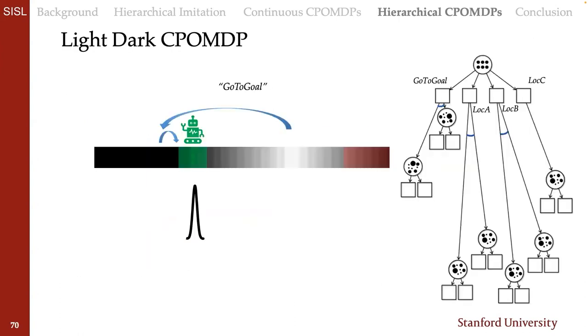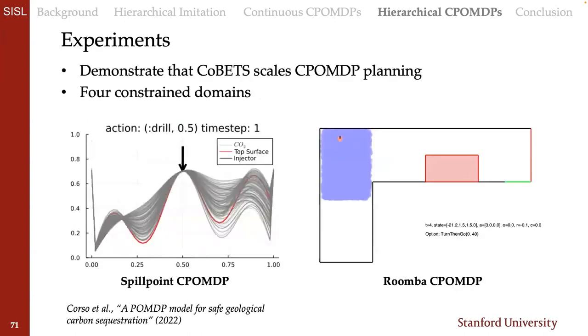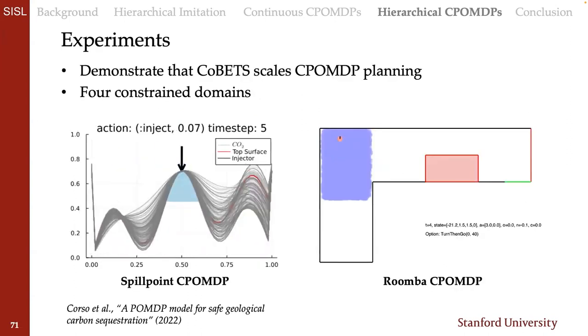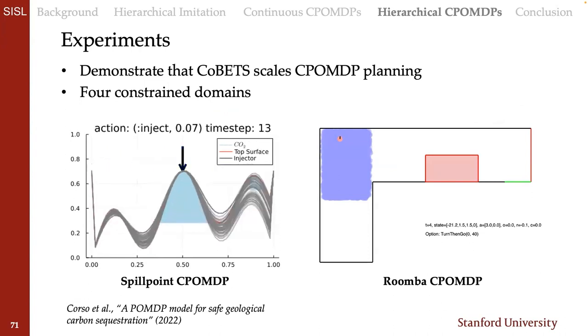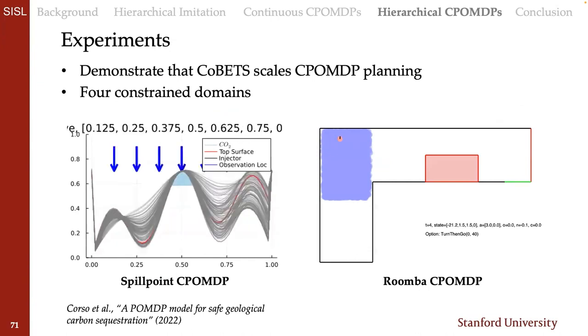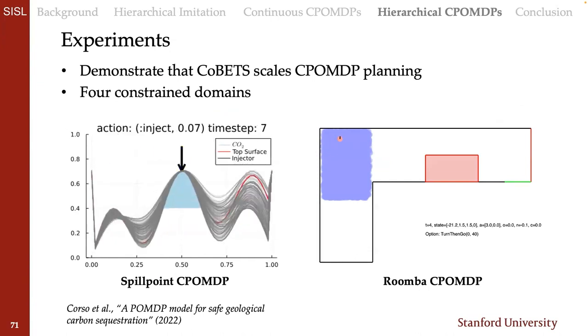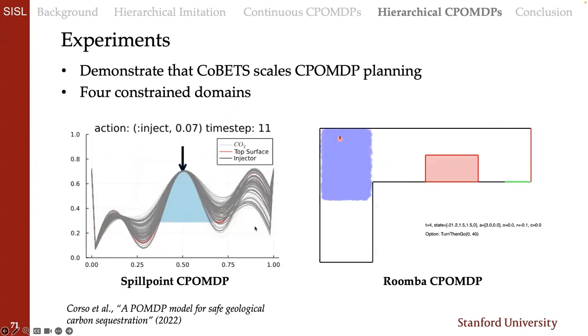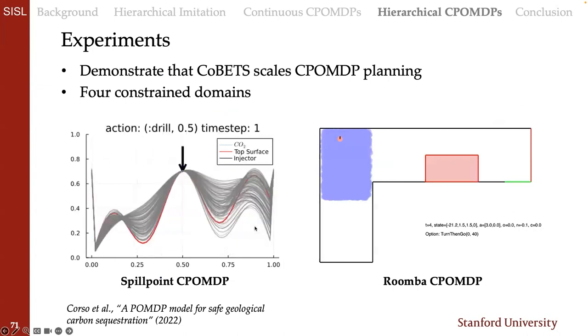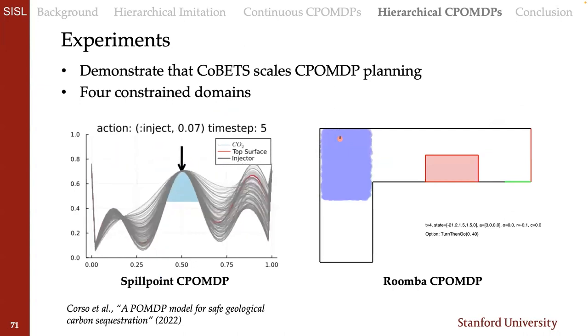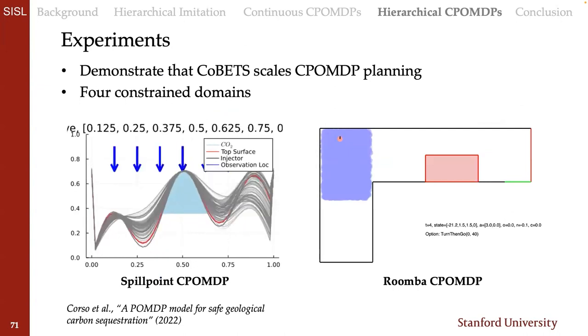And planning this way really reduces the size of the trees that we have to plan over. In our experiments, we demonstrate that COBET scales CPOMDP planning on 4 constrained domains with large or continuous state, action, and observation spaces. The spill point domain, which I think is really cool, is based on a carbon sequestration problem where one has to inject carbon into a subsurface that we really don't know a lot about. We don't know the geometry of it.